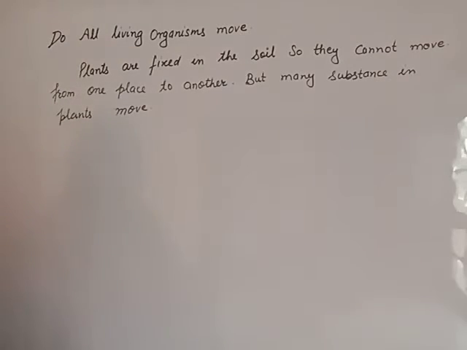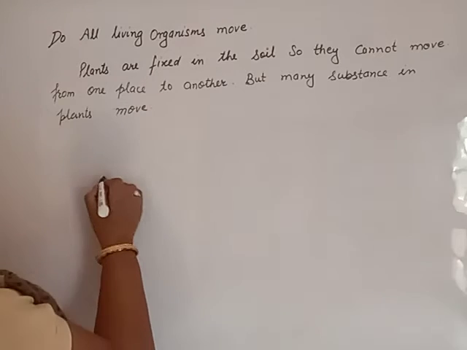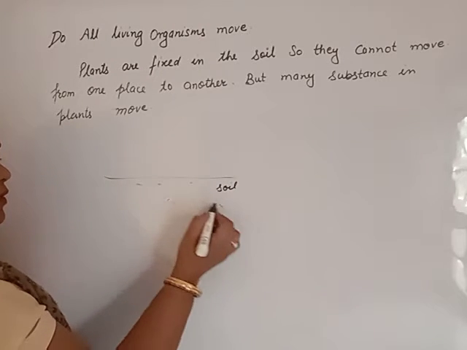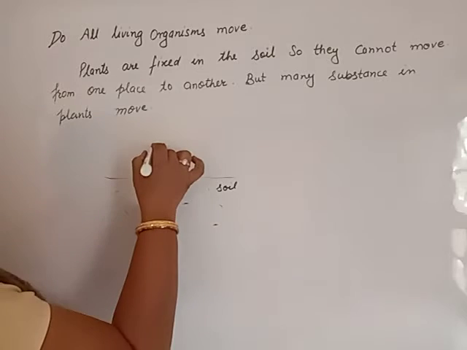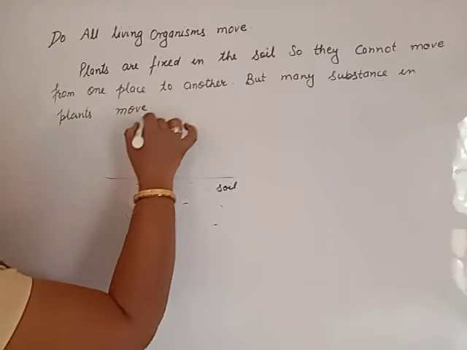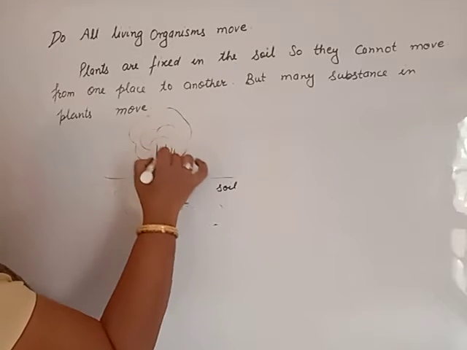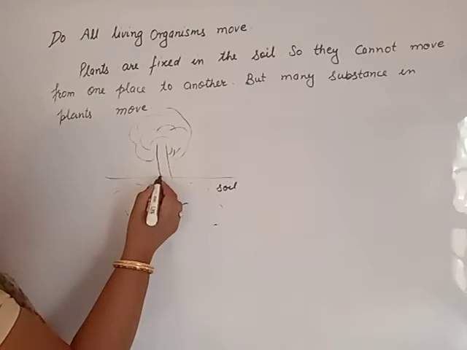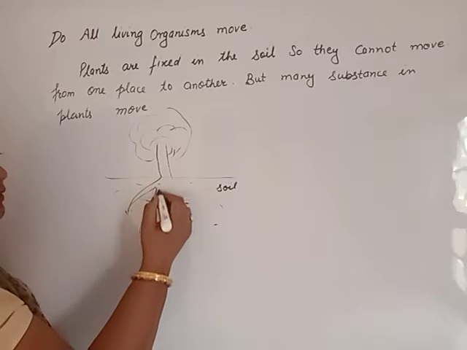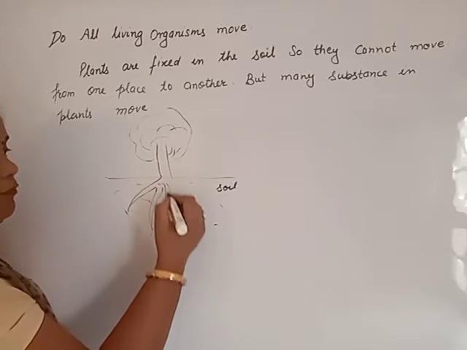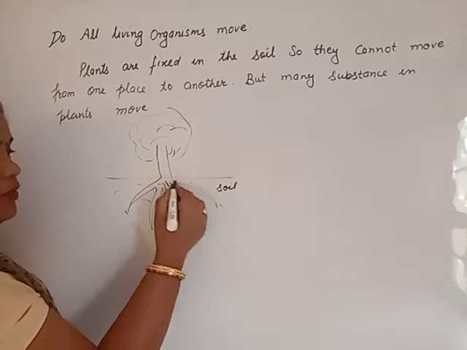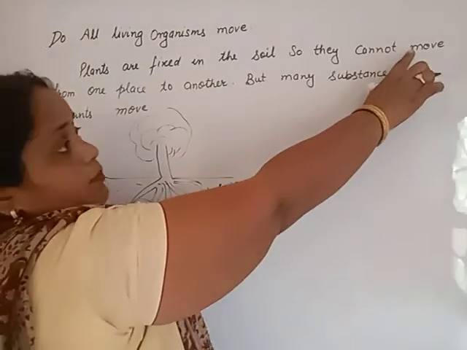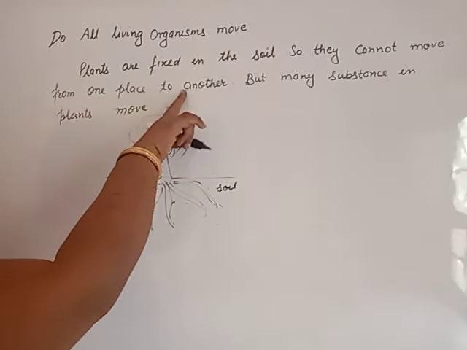You will draw the diagram of a plant just like this. It is soil. All this part is soil. You have a tree like this. You will see only this part of the tree, but the roots of this tree are deeply fixed under the soil. So the plant cannot move from one place to another.